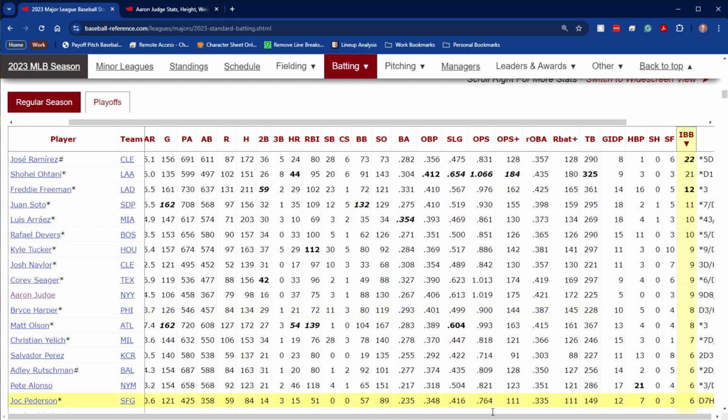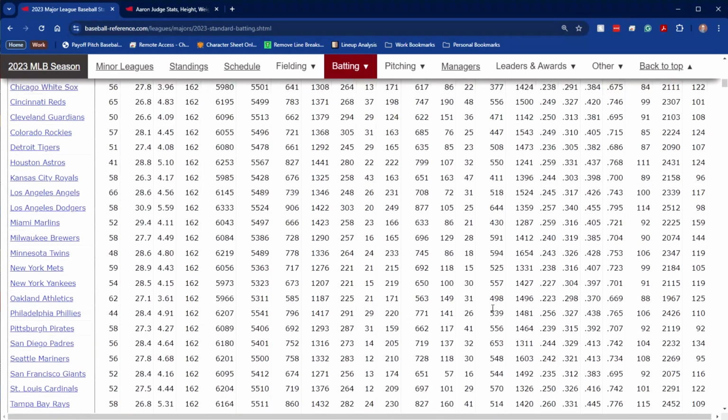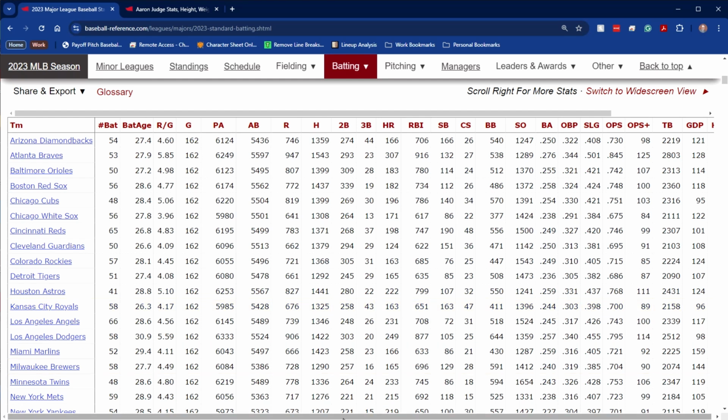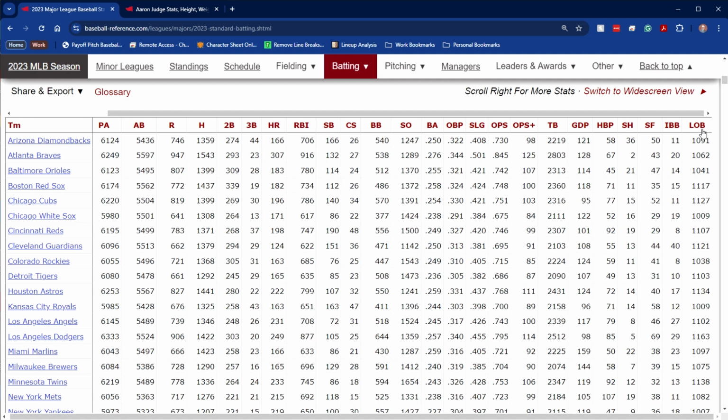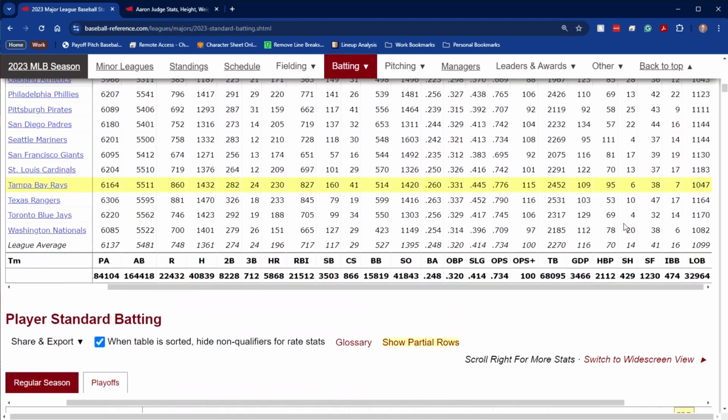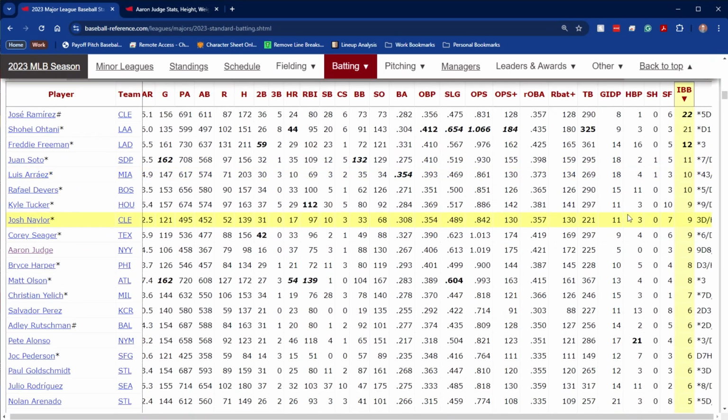All right, there's one more stat that's not on here that you will see if we scroll up here. I think it's here. This is team stats. On the far right, we see LOB, runners left on base, and that's how many runners are left on base at the end of an inning. So if the inning ends and there's runners on first and second, that's 2 for that team. Now, it can be an individual stat also. In those cases, it's how many runners are left on base at the end of your plate appearance. So it could be individual also, but you see it a lot more on teams, the left on base there in the field.